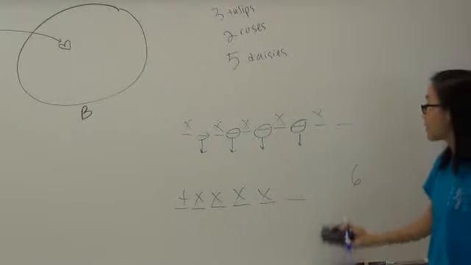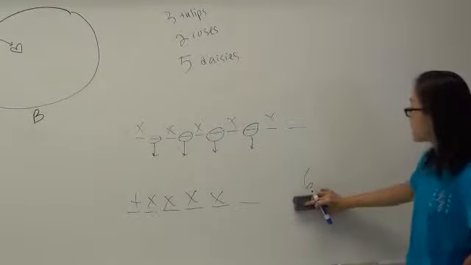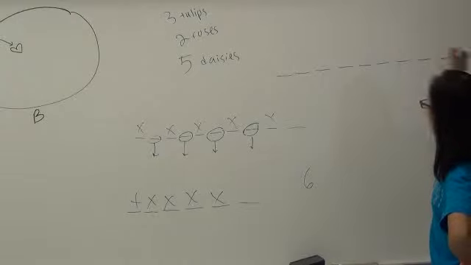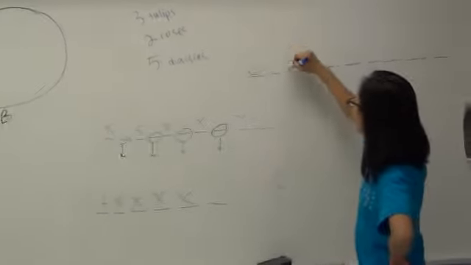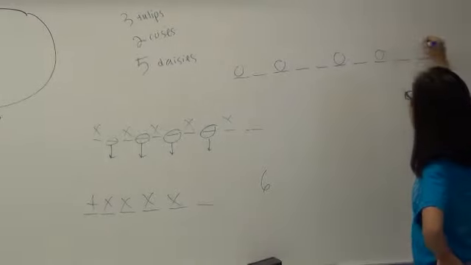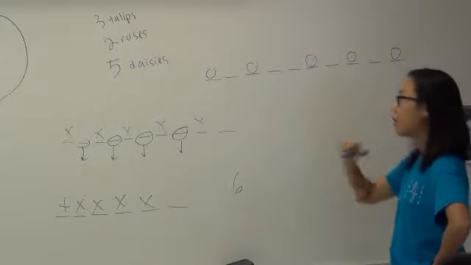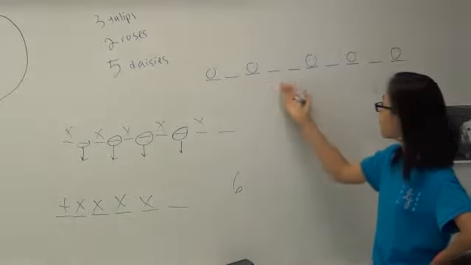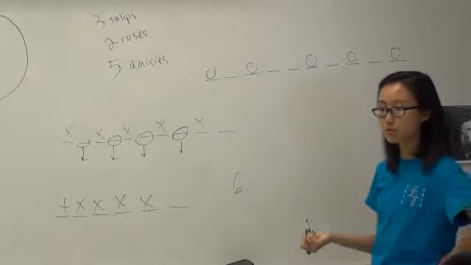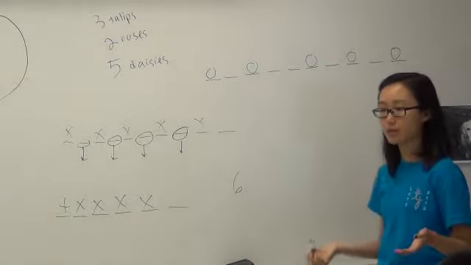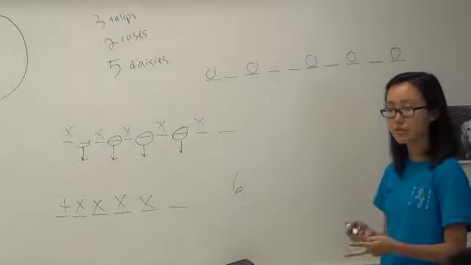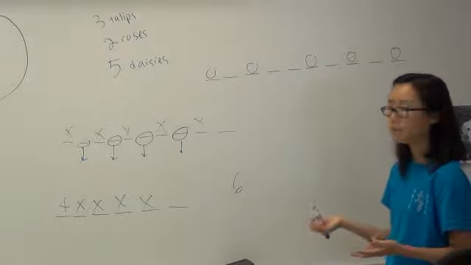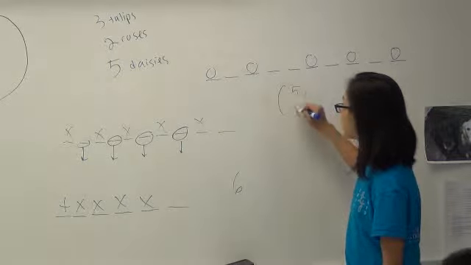Alright, so now that we've established that there are 6 ways to plant the daisies, let's say we plant a daisy here, here, here, here, and here. Now all we have to do is fill in the tulips and roses, right? And there are 5 slots remaining for the tulips and roses. And this is a simple combination problem, right? There are 5 slots. You choose 2 of them to put the roses in, and then you fill in the others with the tulips, right? So that would be given by 5 choose 2.